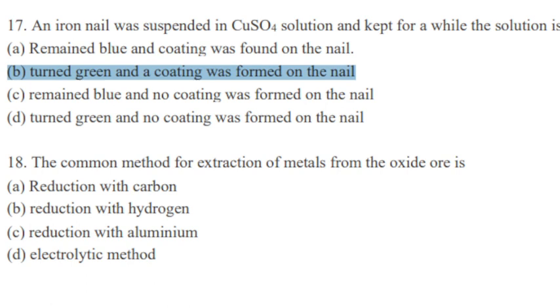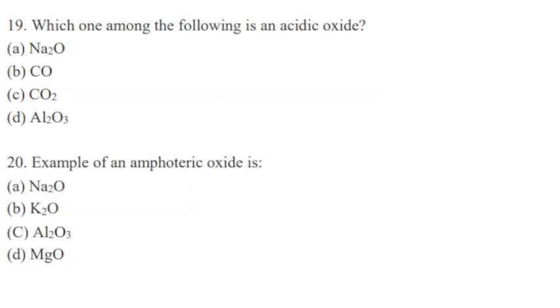Next, the common method for extraction of metal from the oxide ore is reduction with carbon. So correct option is A. Next, which one among the following is an acidic oxide? So carbon dioxide, that is CO2, is an acidic oxide. So option C is correct. Next, example of an amphoteric oxide is. So correct option is Al2O3.